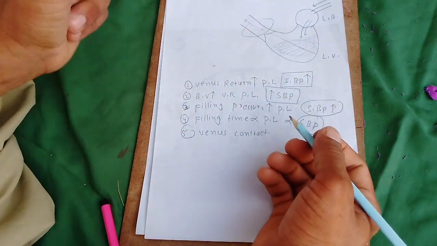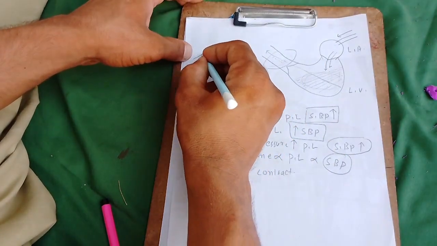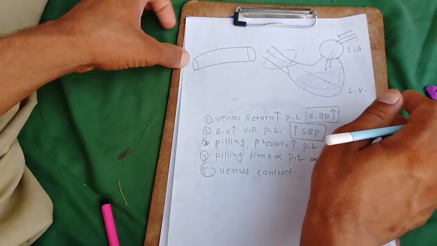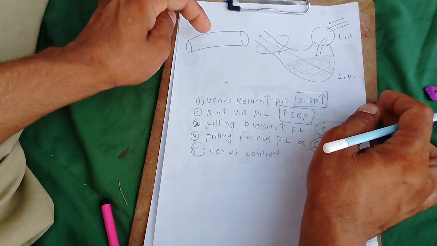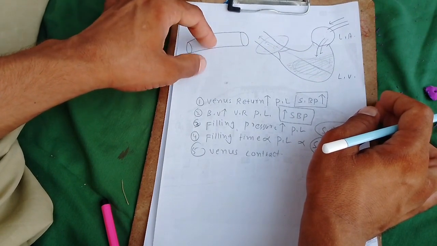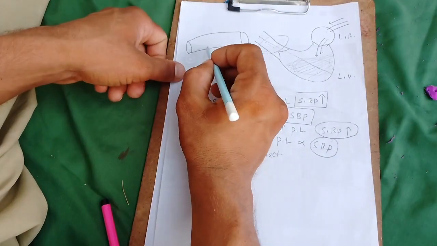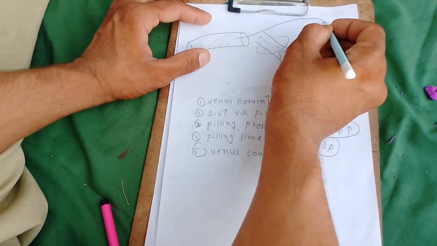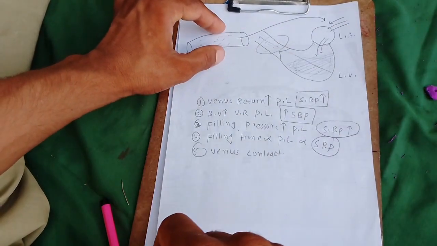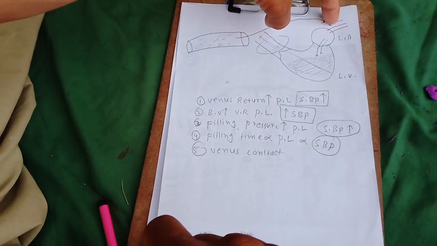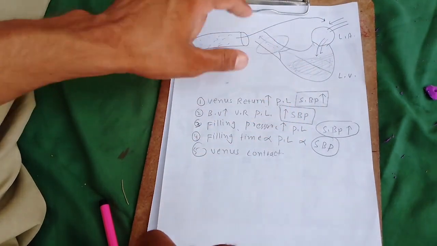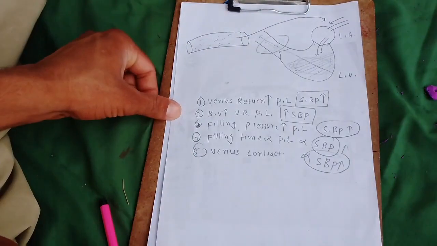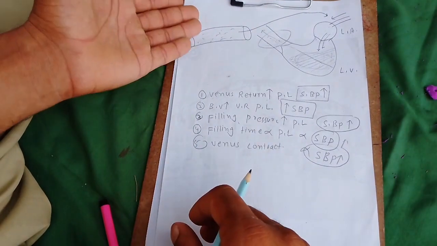When the veins at the periphery of the body contract, as we know, this is the vein, and the vein is filled. A large amount of the blood in the body is present in the veins because veins are least elastic. So when the veins contract, the blood comes here. When venous contraction increases, more blood comes here, venous return increases, preload increases, and SBP increases.